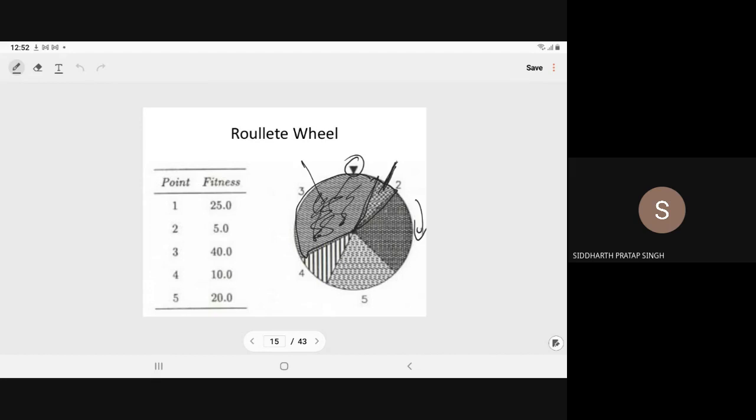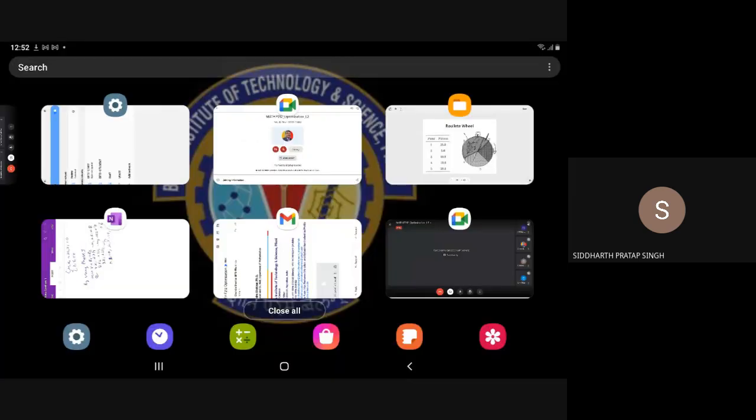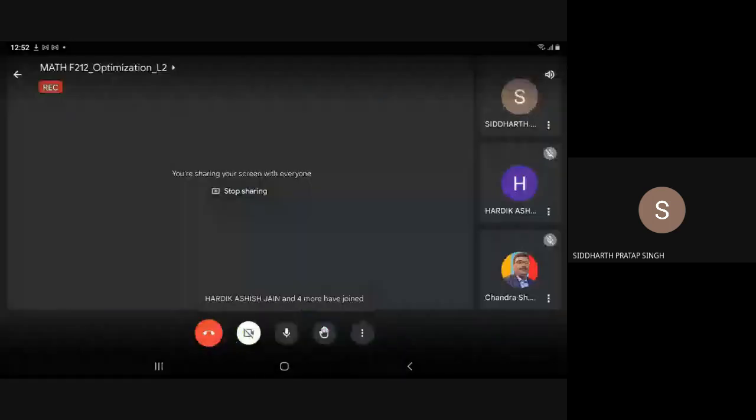Any other doubt? Any other doubt? Yes, Hardik, Siddharth, any other doubt?